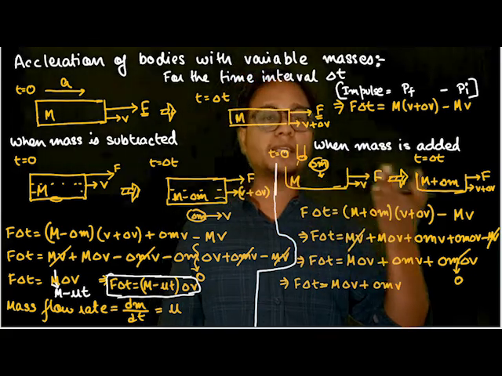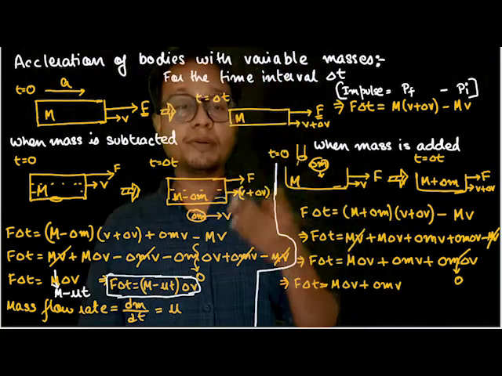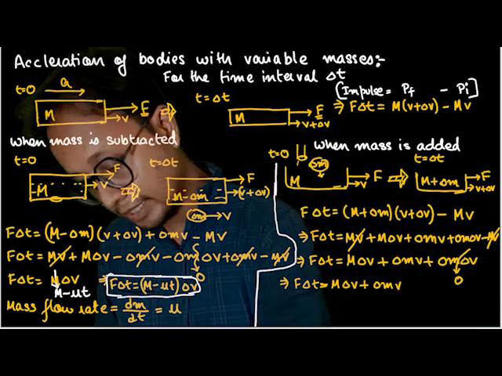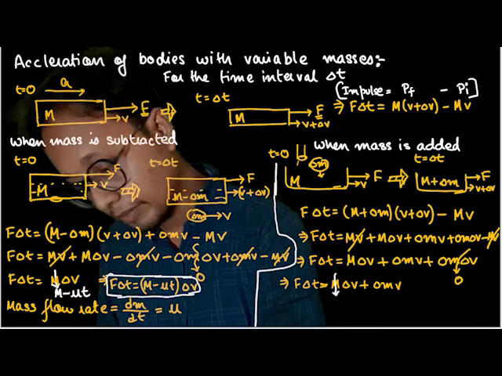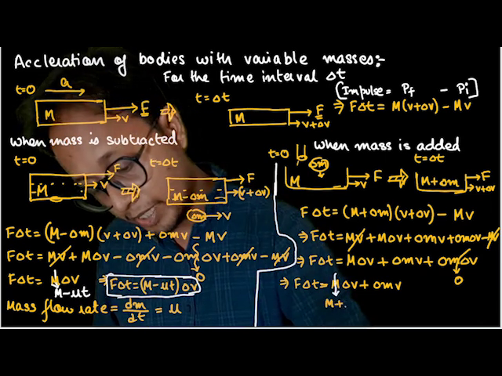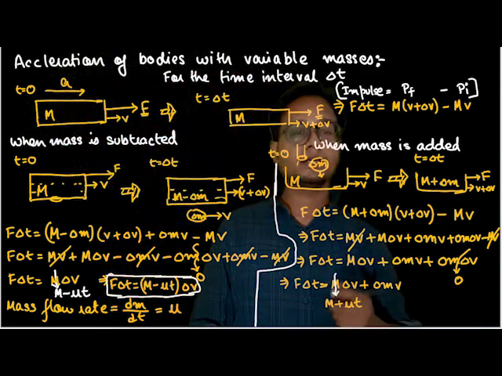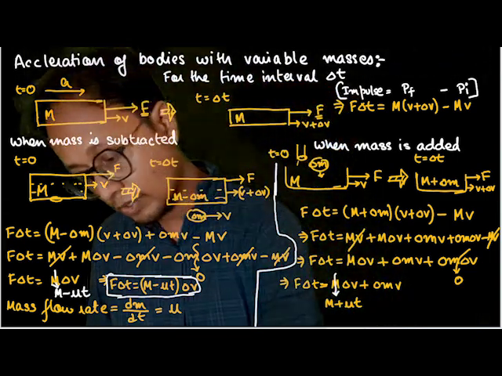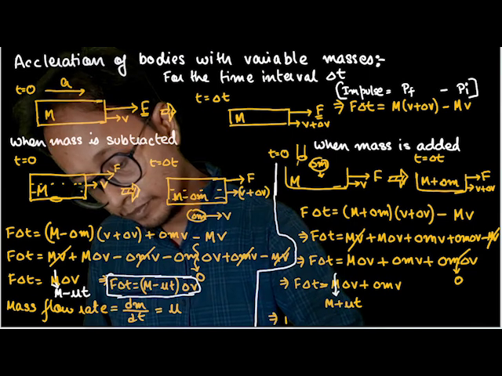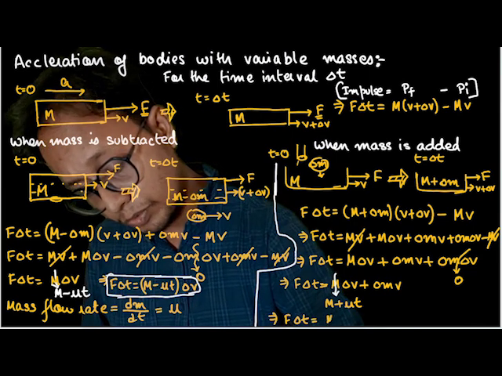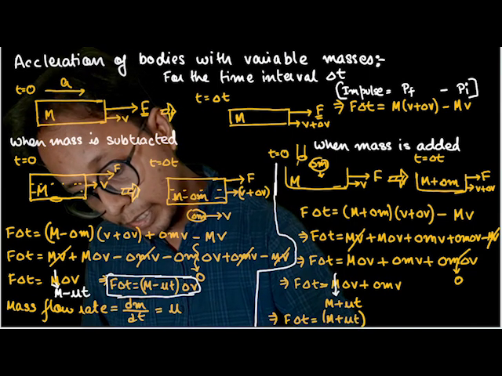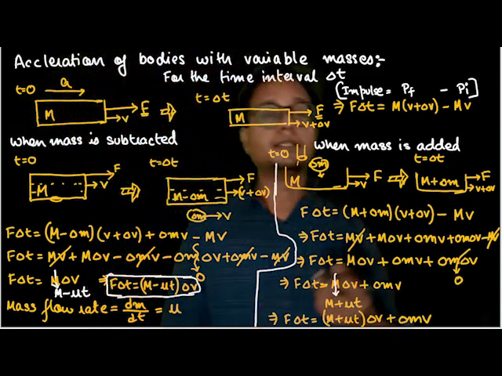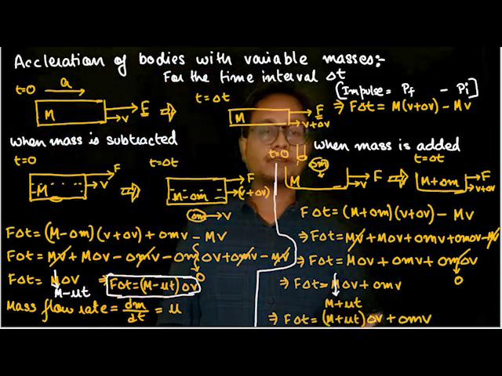So the mass is M plus mu into t. Now force into delta t is equal to M plus mu t into delta v plus delta m v. This much you should understand yourself.